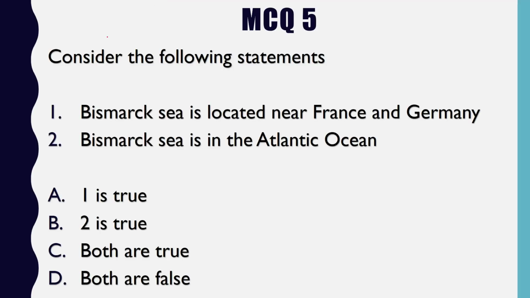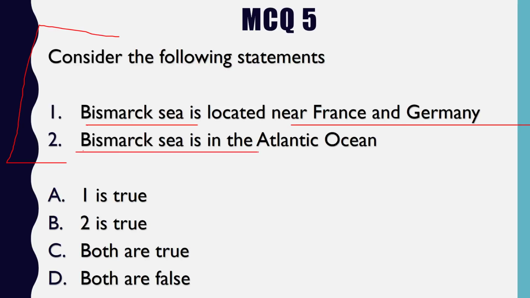The fifth question is, consider the following statements. Statement 1 is, Bismarck Sea is located near France and Germany. The second statement is, Bismarck Sea is in the Atlantic Ocean. Now obviously we will have to look at the map in order to understand this question and answer it.